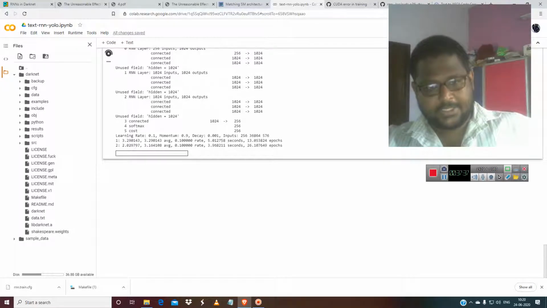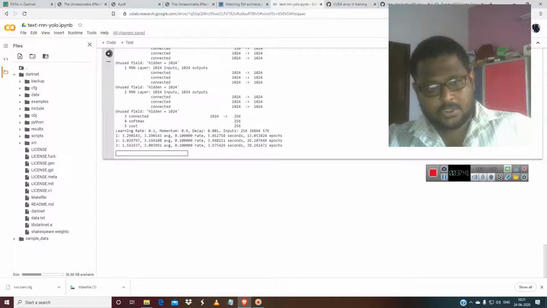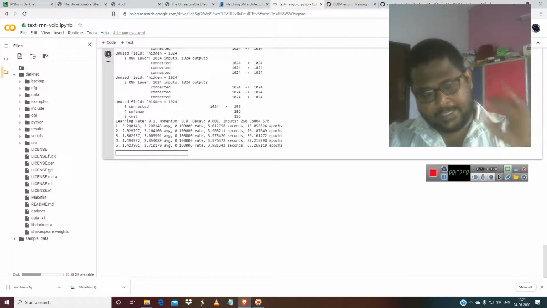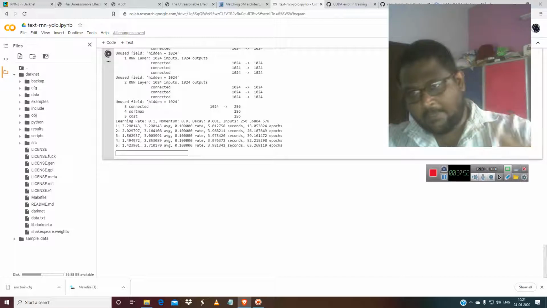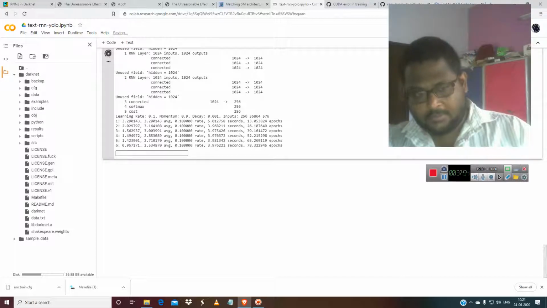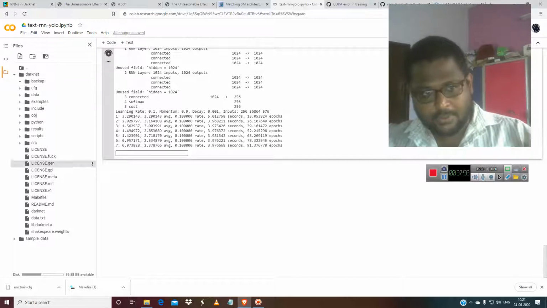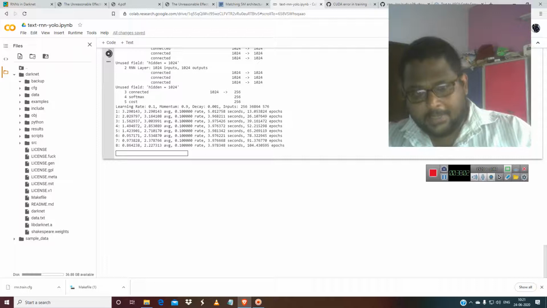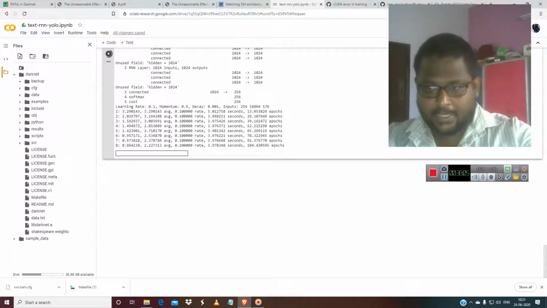Okay, first iteration it started with 3.2 average loss. So the loss should get down. So let's see. After a short time, I will be telling you with 100 iterations what will happen is that it will not open. So you have to change the directory. Everything should be backed up into the directory. So I am working on that. There's a small mistake in that. So I will surely get back to it. So these are the details so far I can give you now.